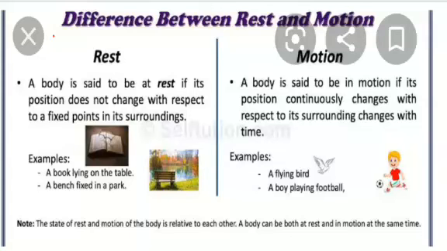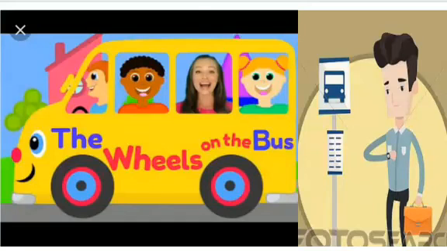Motion, how can it be defined? A body is said to be in motion if its position continuously changes with respect to its surroundings with time. Examples are given: a flying bird, a boy playing football. Further, an object may appear to be moving to one person and at rest to another. Let us look at this picture. The man at the bus stop finds the children in the school bus to be in motion, but a child in the bus finds his friends at rest along with him. Thus, we can say that the state of rest and motion are relative.